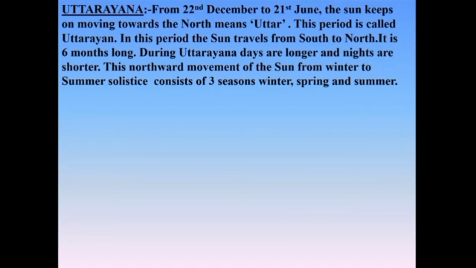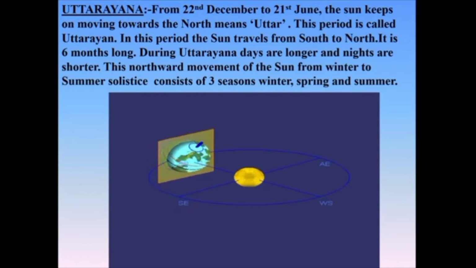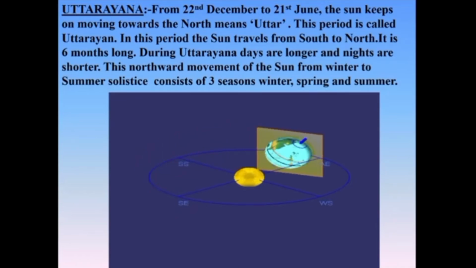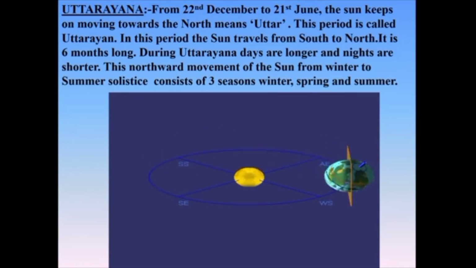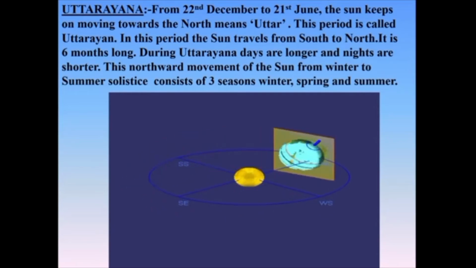From 22nd December to 21st June, the sun keeps on moving towards the north, meaning Uttar. This period is called Uttarayan. In this period, the sun travels from south to north. It is a 6 months long period. During Uttarayan, the days are longer and the nights are shorter.